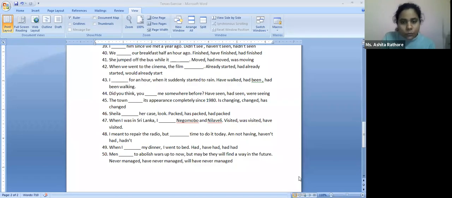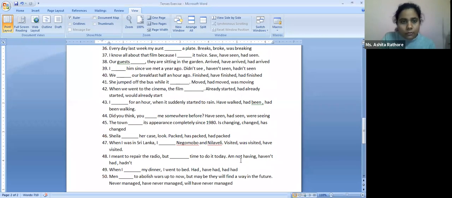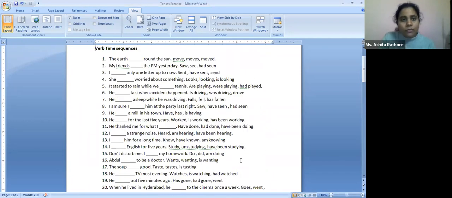Okay. Next, we come to the worksheet and we can see it's already 8:23. So what we'll do is quickly solve some of the sums here and see how far we can go. Okay, very quickly we are going to do this one. So we have 50 statements. Let's very quickly see. You have the options as well this time.